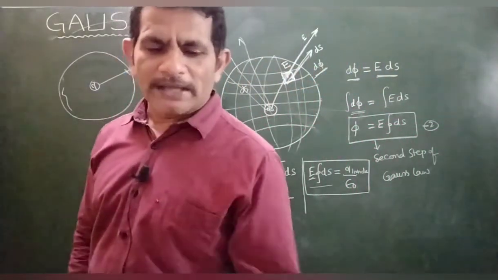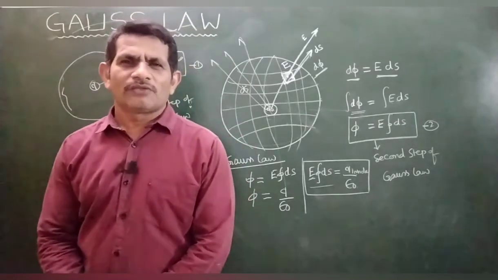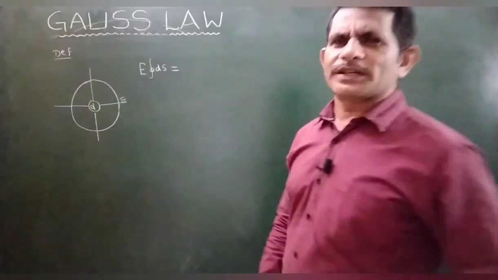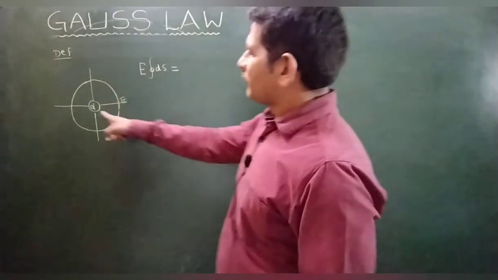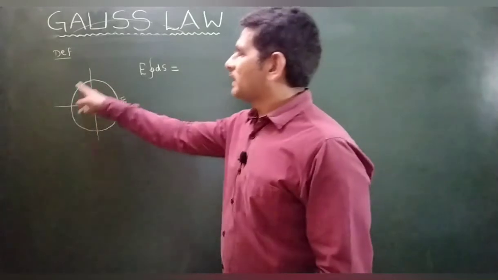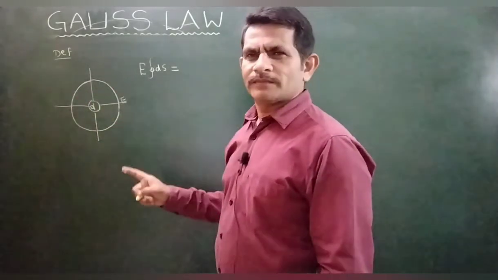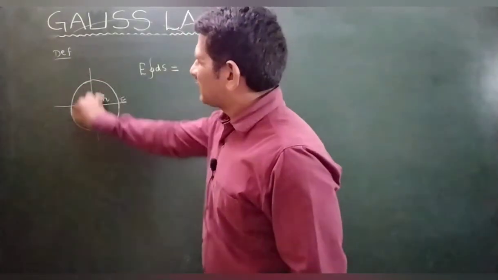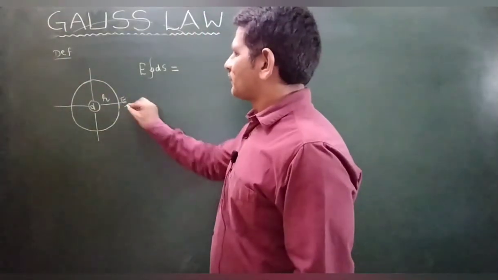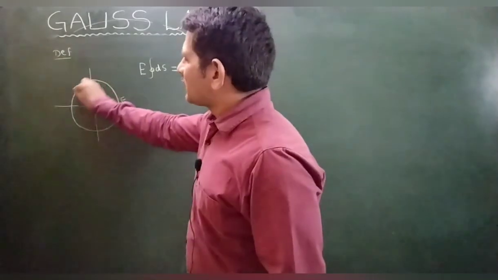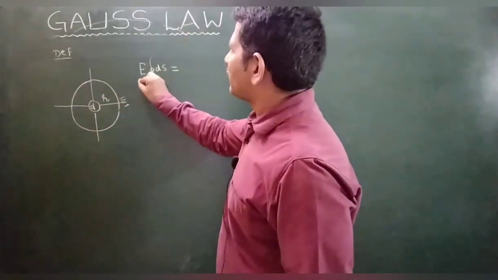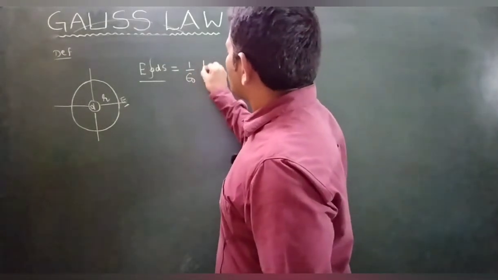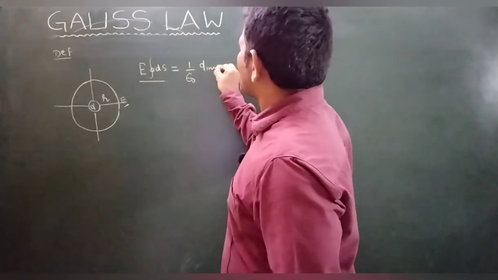So how to utilize this equation I will explain step by step, then you will be very happy. Okay, right? Definition I am doing, Gauss law. If there is a charge inside the closed surface area, at r distance, the electric field intensity E and closed surface area product is equal to 1 by epsilon naught times the charge inside.